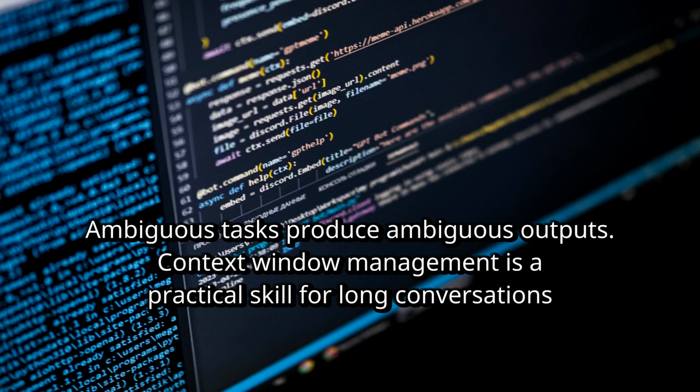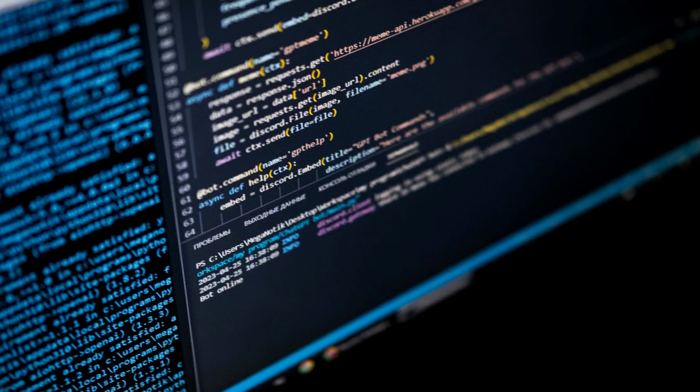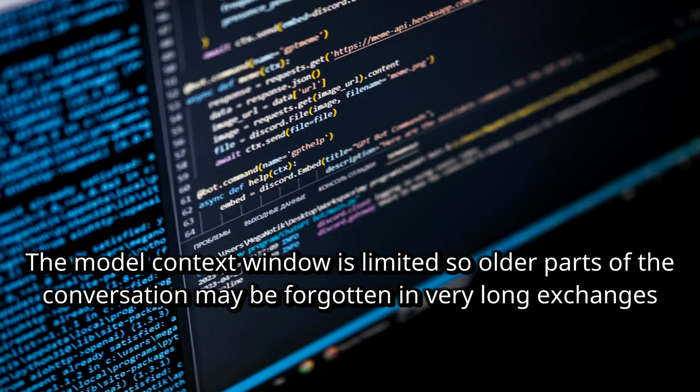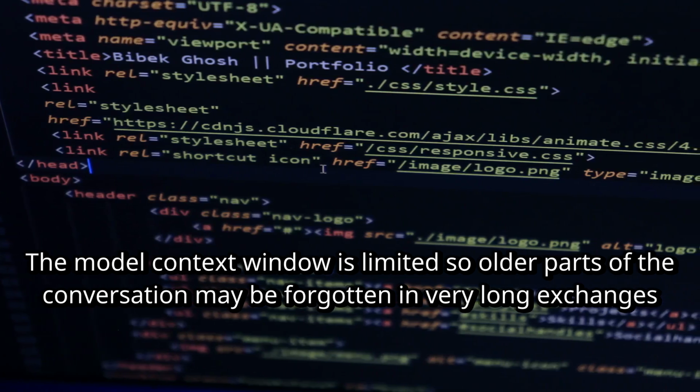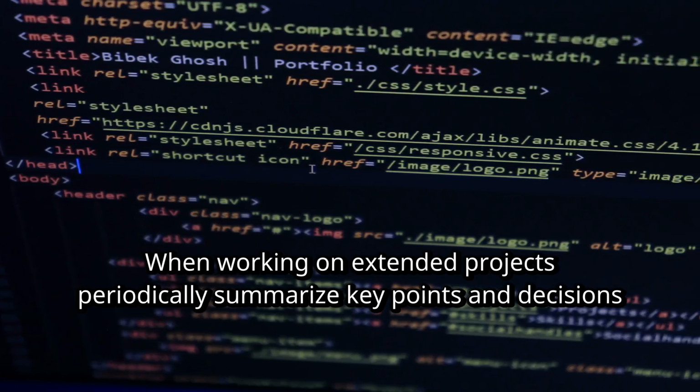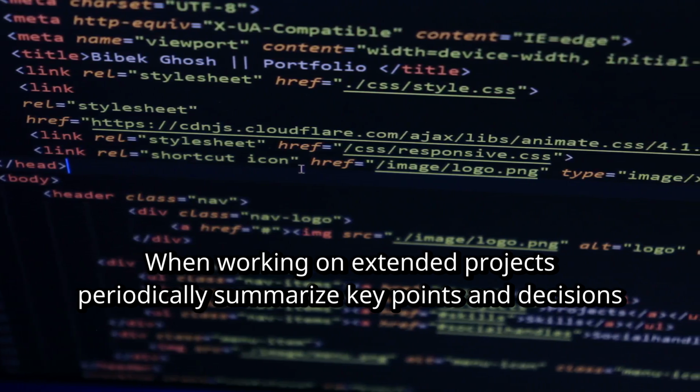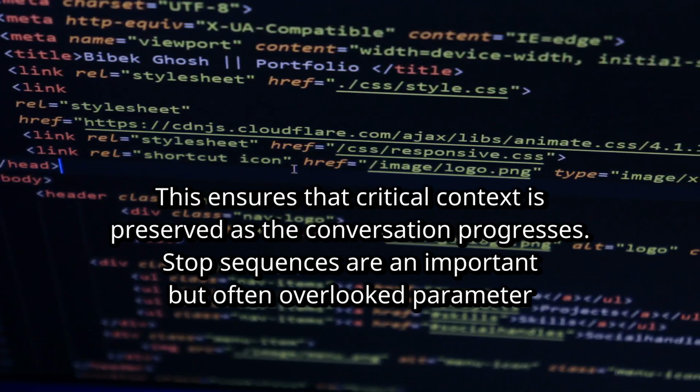Context window management is a practical skill for long conversations. The model context window is limited, so older parts of the conversation may be forgotten in very long exchanges. When working on extended projects, periodically summarize key points and decisions. This ensures that critical context is preserved as the conversation progresses.